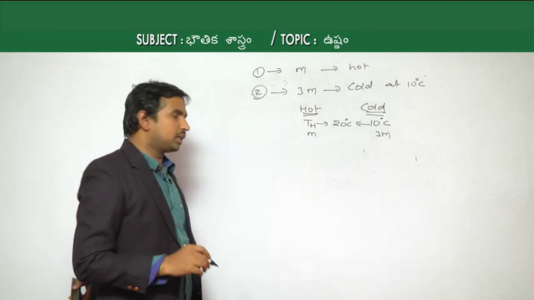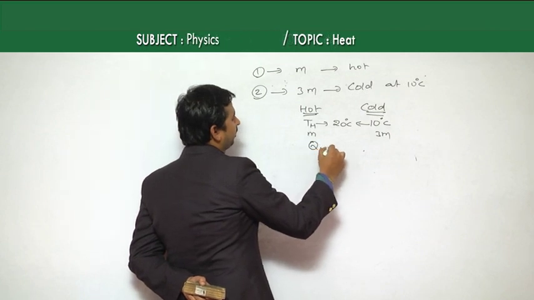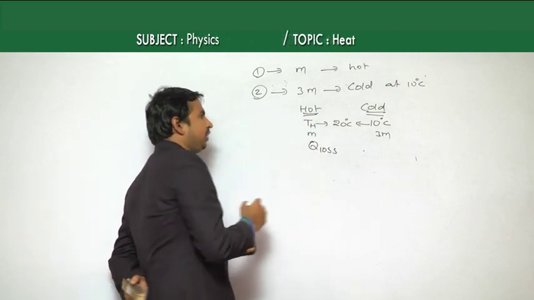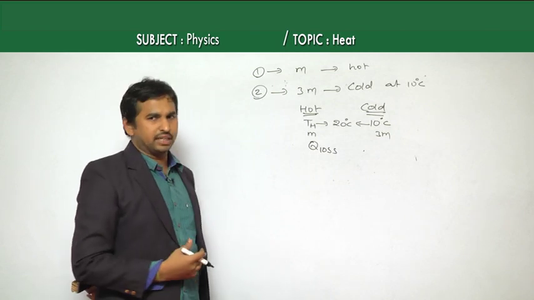Now, considering the formula, according to the principle of calorimetry, whatever heat energy the hot body gives up during mixing, it loses that energy.